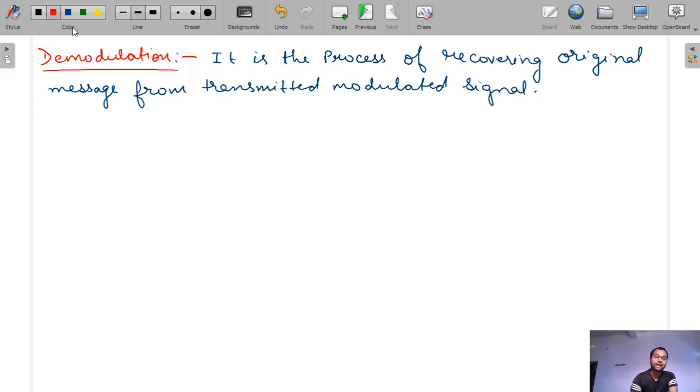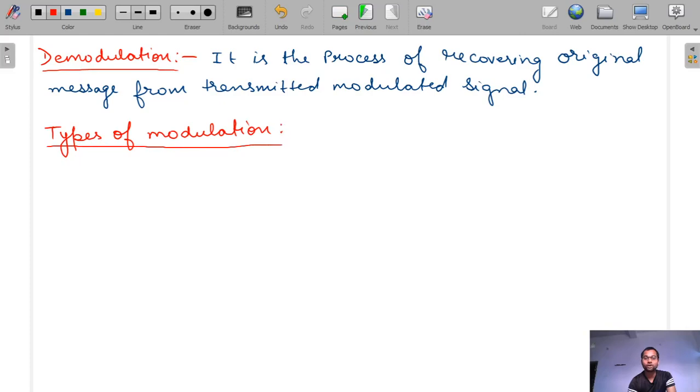Now we will see the types of demodulation. Here we are studying just the definitions. In future, we will study all these very deeply in communication systems. This is a very important subject for electronics students. You should not miss it. Many students miss it and do not get good marks in GATE, because this subject alone gives you 12 to 15 marks. This year, even some mathematics questions were based on communication systems, so adding 2-3 marks, it goes up to 15 marks, and 12 marks came from pure communication system questions.